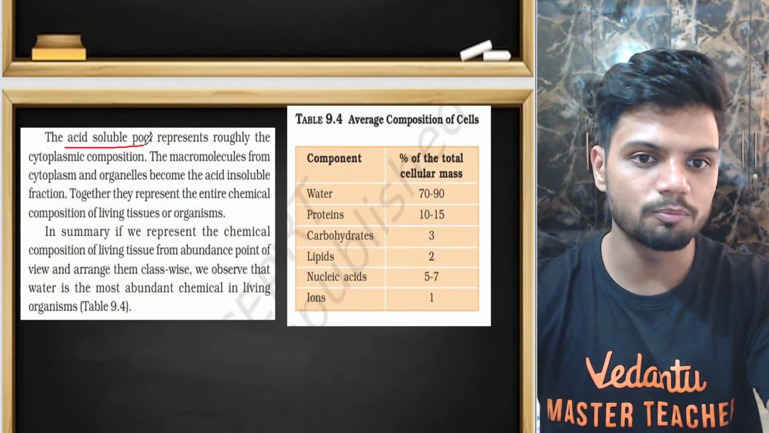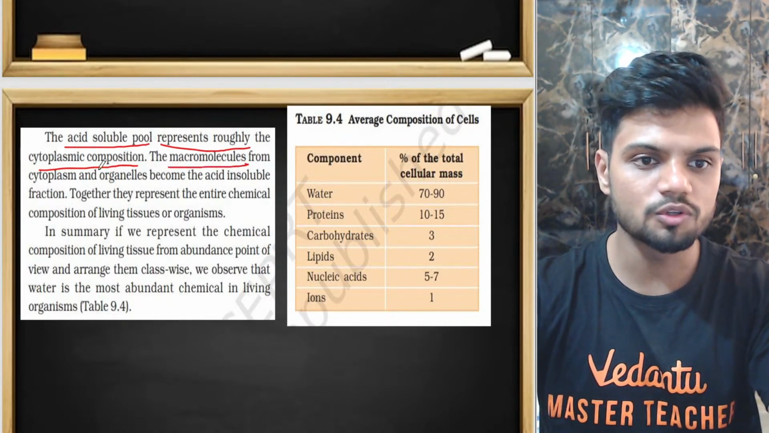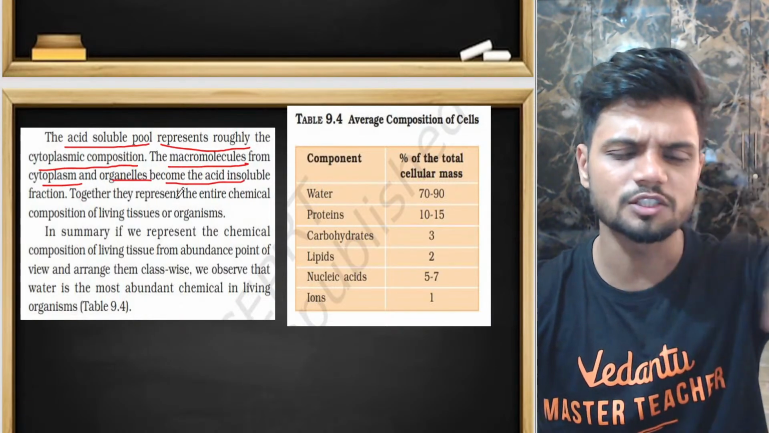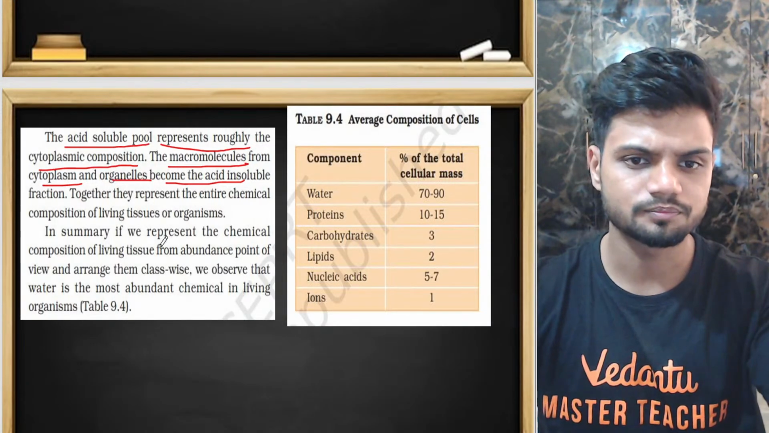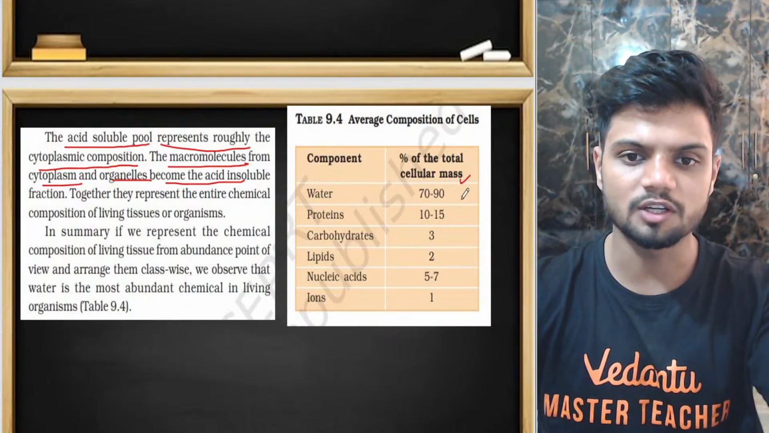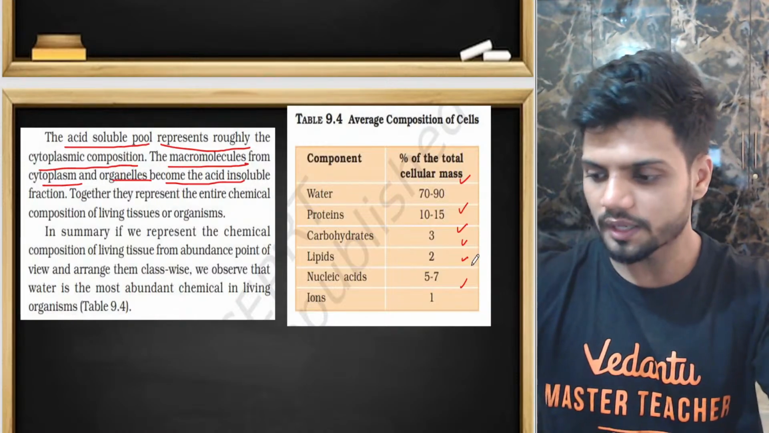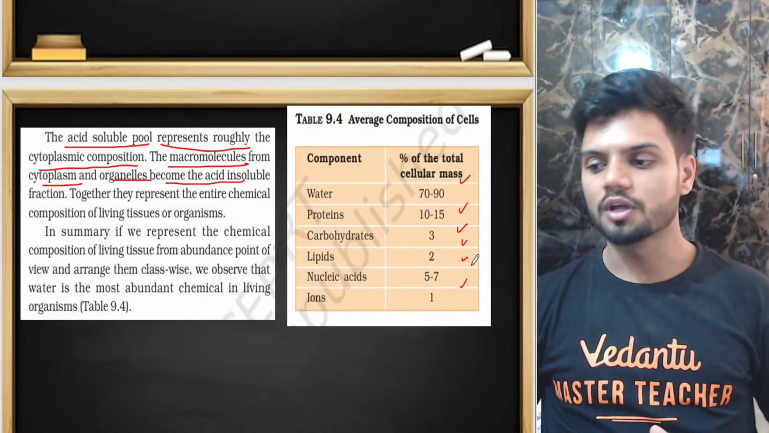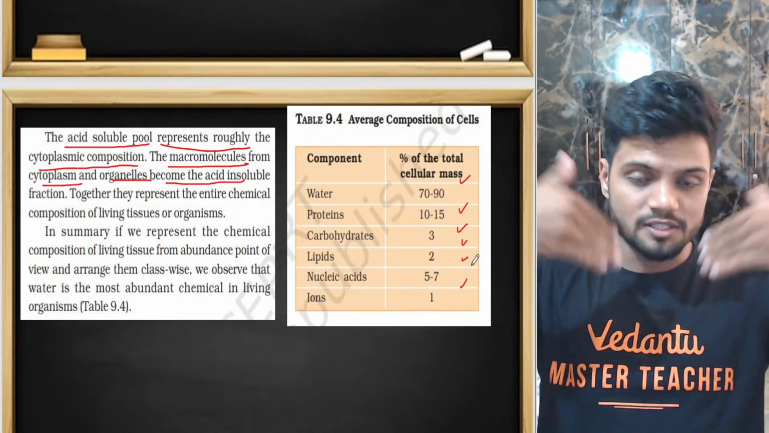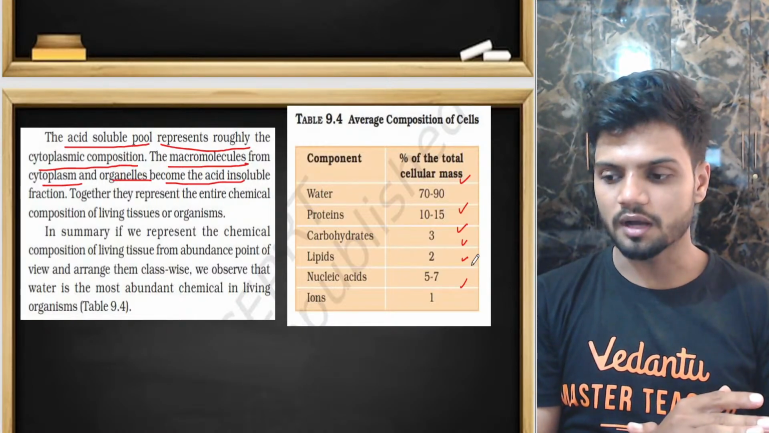The acid soluble pool represents roughly the cytoplasmic composition. Macromolecules from the cytoplasm and organelles become the acid insoluble fraction. The average cell composition is water, proteins, carbohydrates, lipids, nucleic acids, and ions. From today's chapter, you get an idea about what a micromolecule is, what a macromolecule is, what acid insoluble and acid soluble are, what a filtrate is, and what a retentate is.